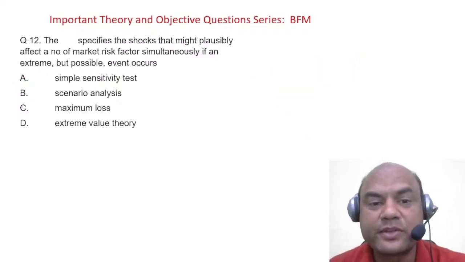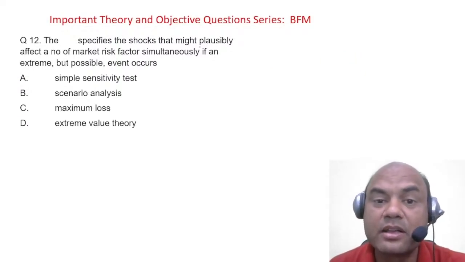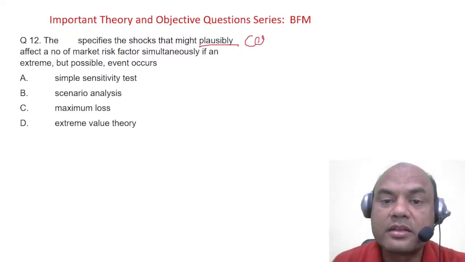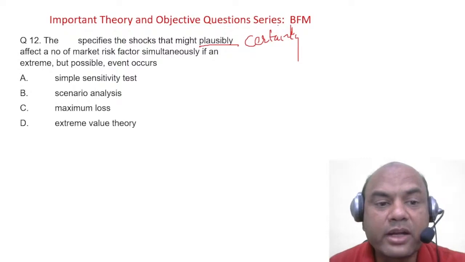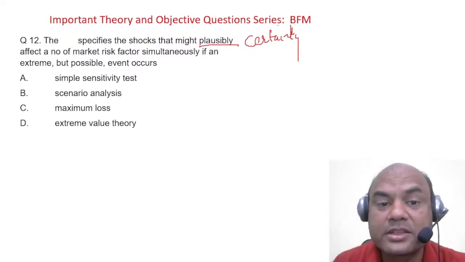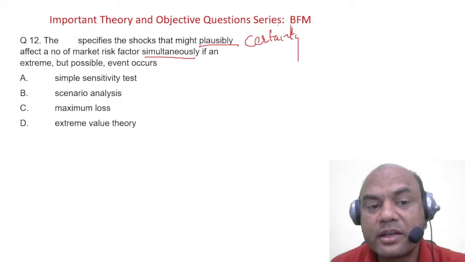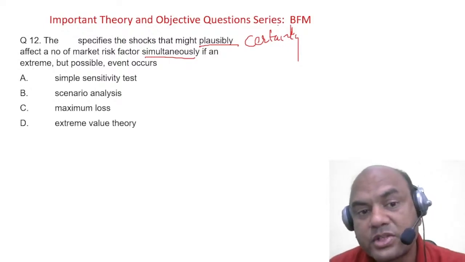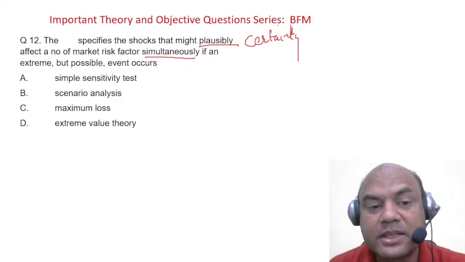The dash specifies the shocks that might plausibly, meaning certainly, affect a number of market risk factors simultaneously, at the same time, if an extreme but possible event occurs. So who gives me those shocks which might all come at the same time?